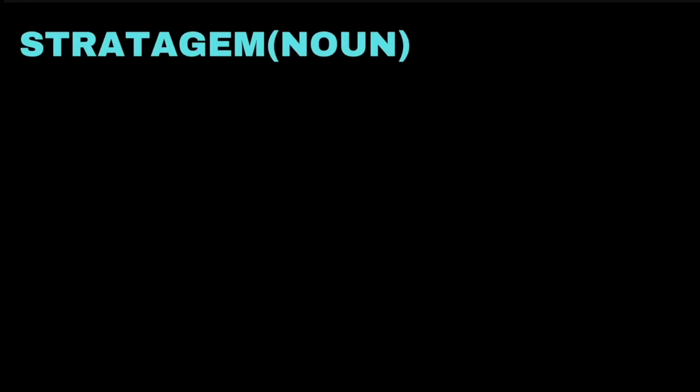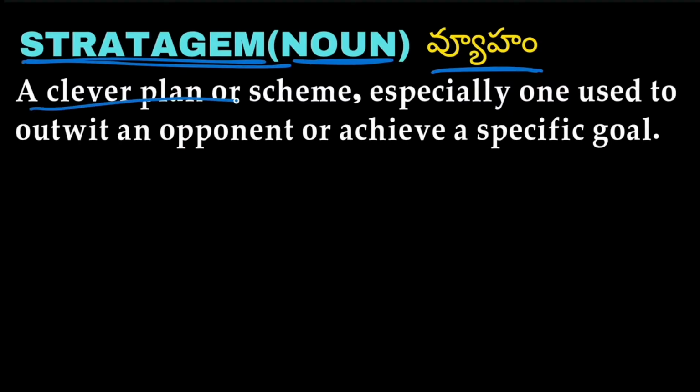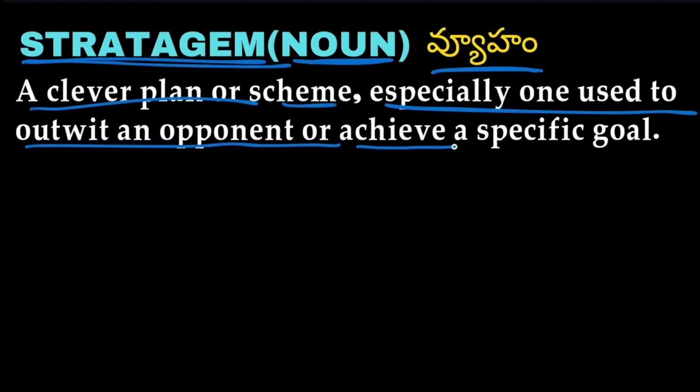And the next word we have is stratagem, and stratagem is a noun. Stratagem means a clever plan or scheme, especially one used to outwit an opponent or achieve a specific goal. It is called a stratagem.